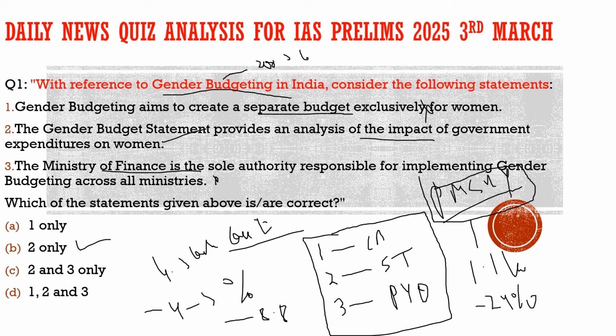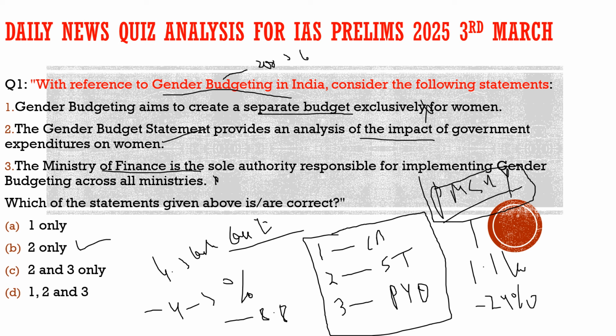The time which they used to spend in the care economy, or we can say unpaid work, is now decreasing, and they are shifting towards paid work. This is a trend which has been shown by this report, by the time use survey. And compared to men, more women are involved in unpaid work. So this is the whole story why we brought this question here. Now I hope you have understood the question as well as the context behind it.